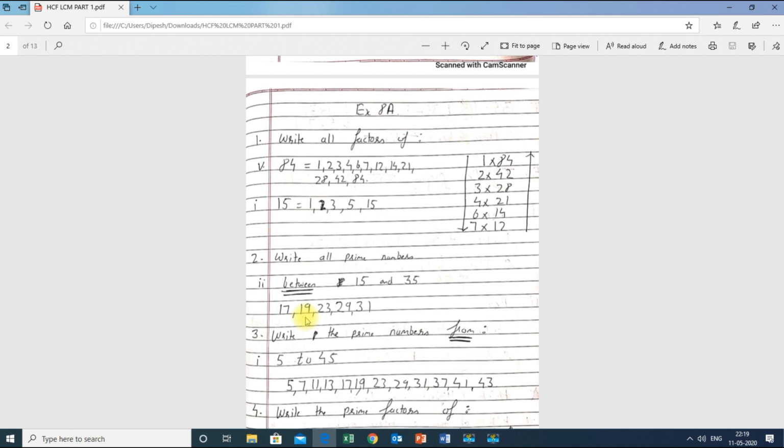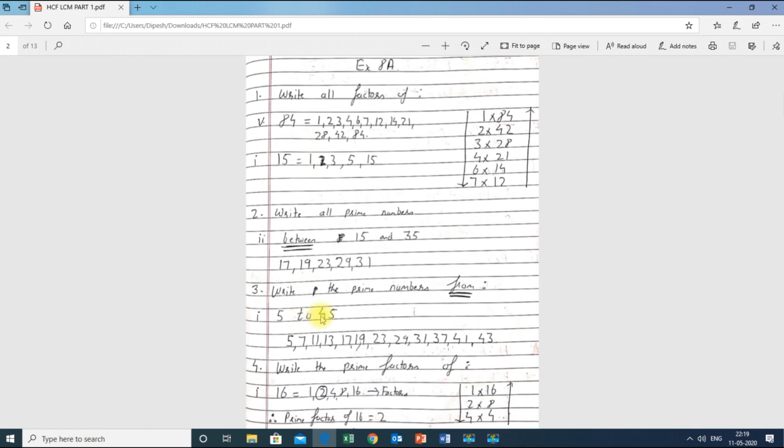If they ask us to write the prime numbers from, whenever they give us the word from, keep in mind that we will include the numbers they have given. When teachers call by roll number, if they say from roll number 1 to roll number 18, come to my computer lab, from roll number 1 means we include 1 also and we include 18 also. So whenever the word from comes, we will include both the numbers.